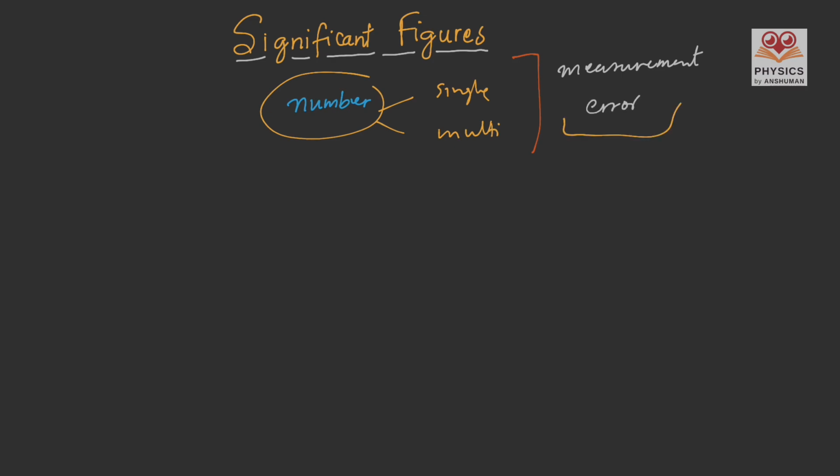Chance of errors can be reduced if we work on the precision of measurement. And that is why we have this topic called significant figures. As the name suggests, significant figures are the important figures, because one of the meanings of significant is important or something that cannot be ignored.